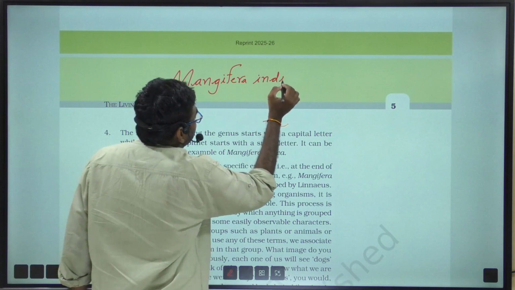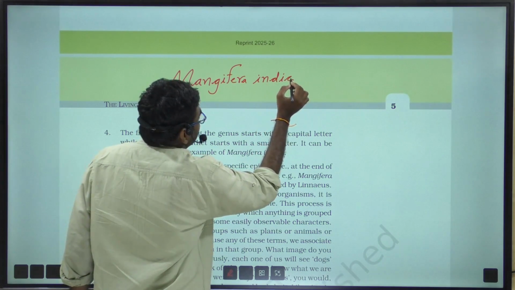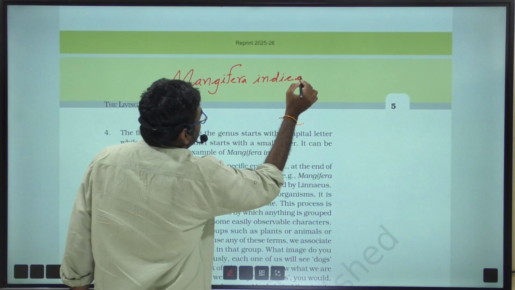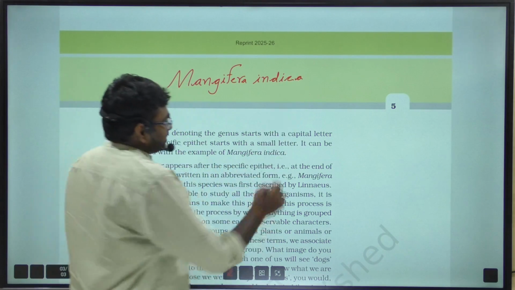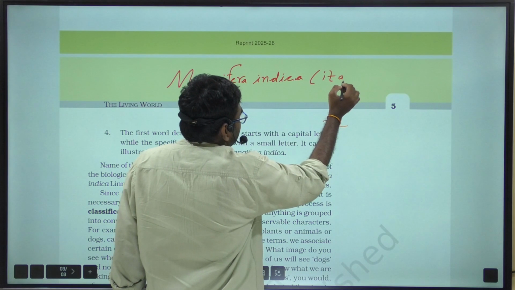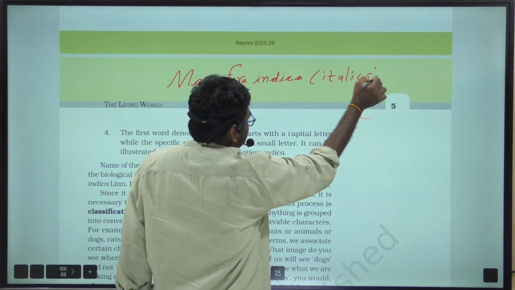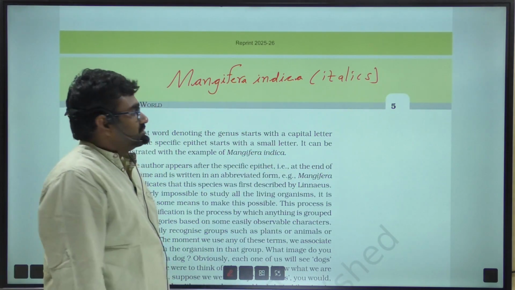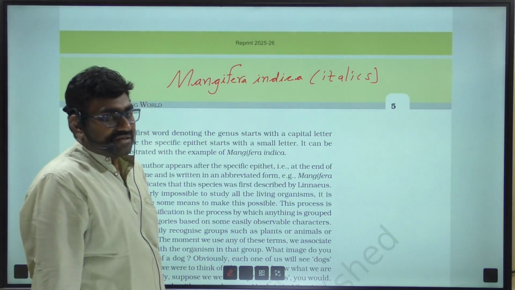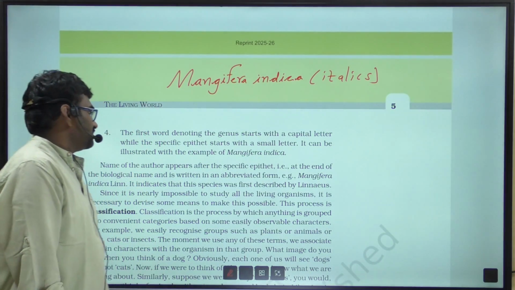So this is italic style. If it is printed in italic style, there is no need to underline genus and species separately, right?